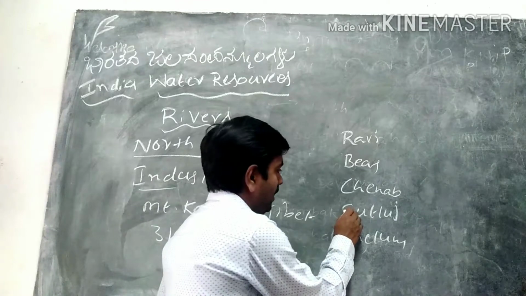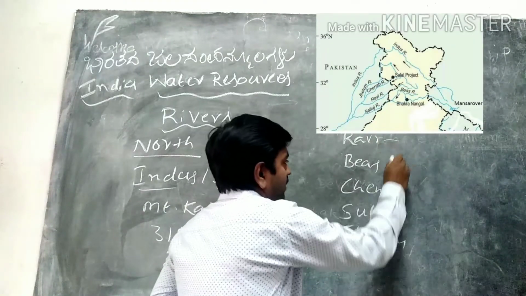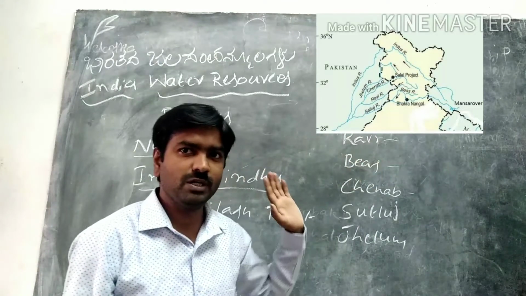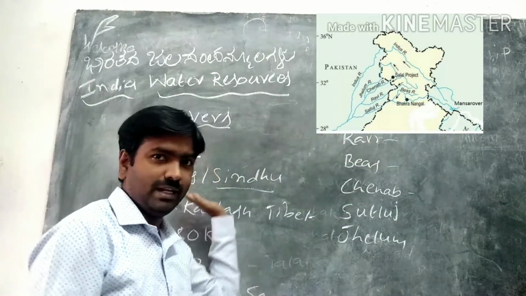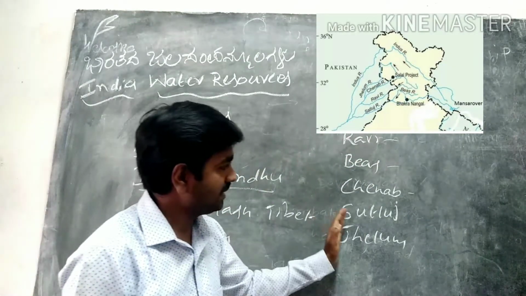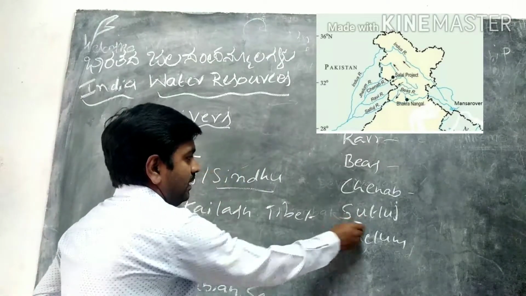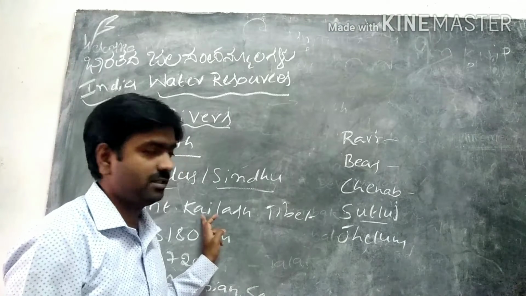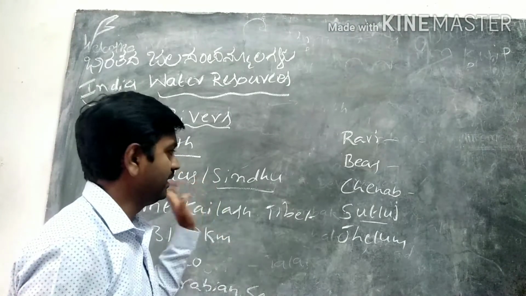Among these 5 rivers, Ravi, Bias and Chenab rise in Himachal Pradesh and join the Indus River. The Sutlej River rises in Mount Kailash and is one of the largest tributaries of the Indus River.